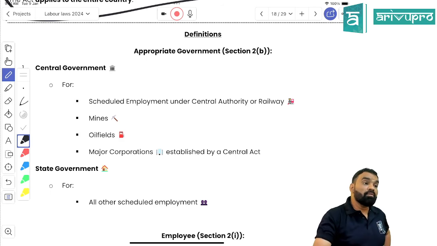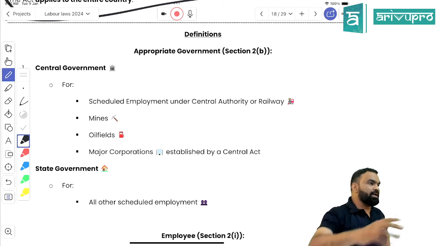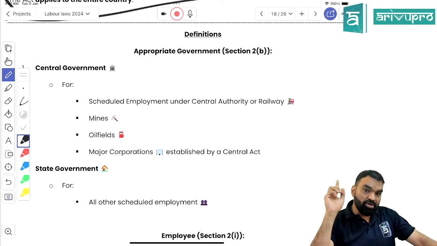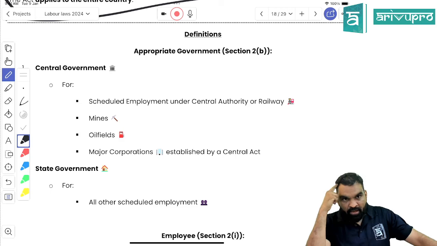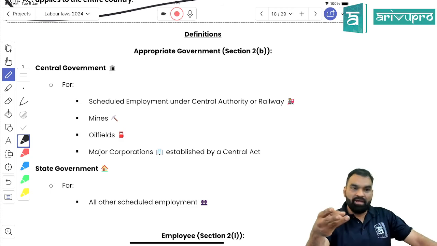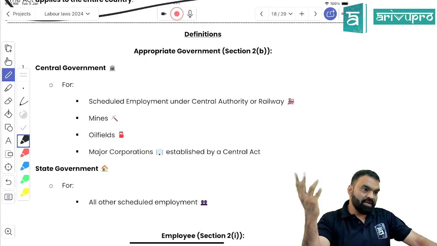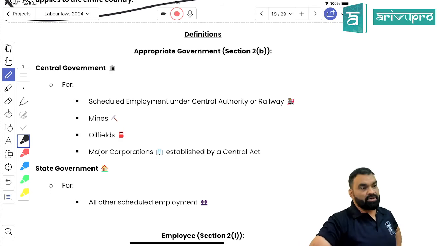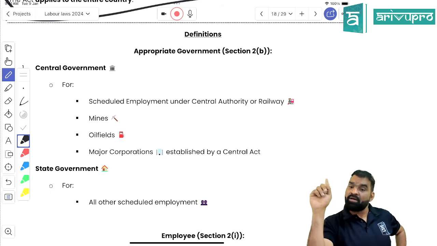Or Air India, right? Air India is a company, not a corporation, an ordinary company, right? Got my point, students? So these are the governmental corporations where the government owns the corporation, or a company, right? BPCL, ONGC, right? These are all what? Government-owned corporations, right? So in government-owned corporations, the rule making power is with whom? The central government, right? So in these cases, the rule making power is with the central government.